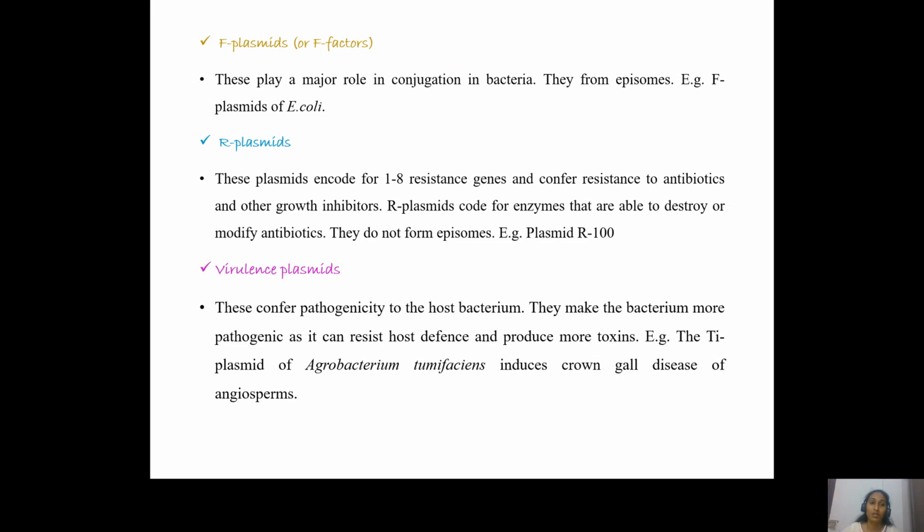Now the next plasmids are the R plasmids. These plasmids code for resistance against antibiotics. So the microorganisms or the bacteria which contain these resistant plasmids can grow even in the presence of antibiotics. And these plasmids do not form episomes.